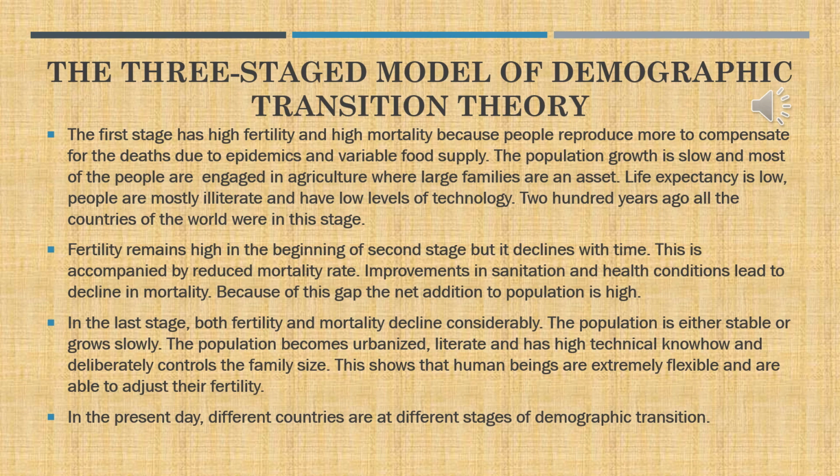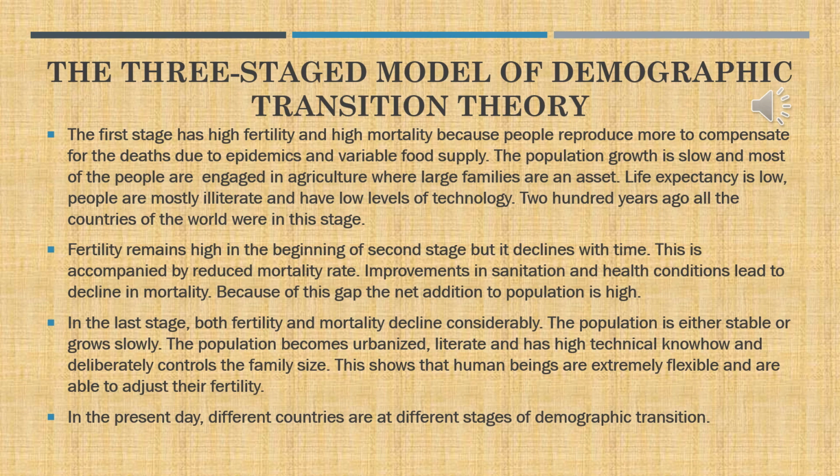The first stage has high fertility and high mortality, because people reproduce more to compensate for the deaths due to epidemics and variable food supply. The population growth is slow and most of the people are engaged in agriculture, where large families are an asset. Life expectancy was low, people were mostly illiterate, with low levels of technology. 200 years ago, all the countries were in the same stage.